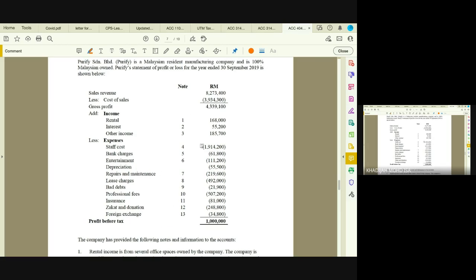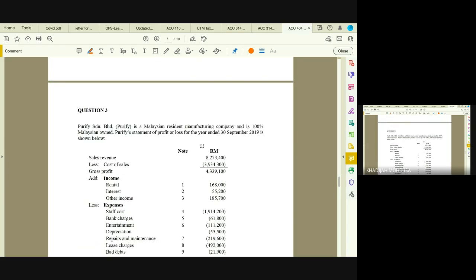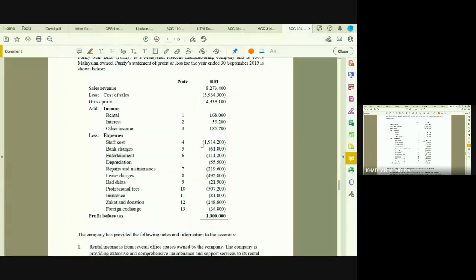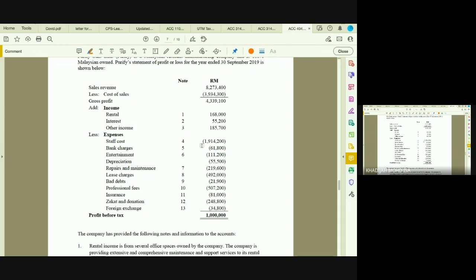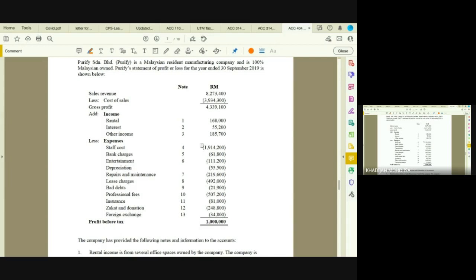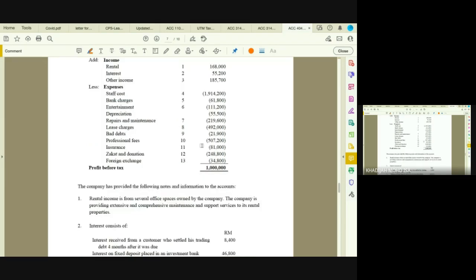Yes, madam. All right, your year end is 30th September 2019. You have a sales revenue, then cost of sales, gross profit, income from rental, interest, and other income, note numbers 1, 2, 3. You have staff costs, bank charges, entertainment, repairs and maintenance, lease charges, bad debts, professional fees, insurance, zakat, donation, and foreign exchange. Given a profit before tax of 1 million. Nice number. Right? So starting from profit before tax of 1 million, you have to do all the adjustments, taking into account the notes given.